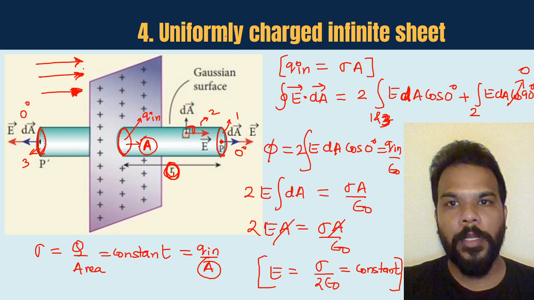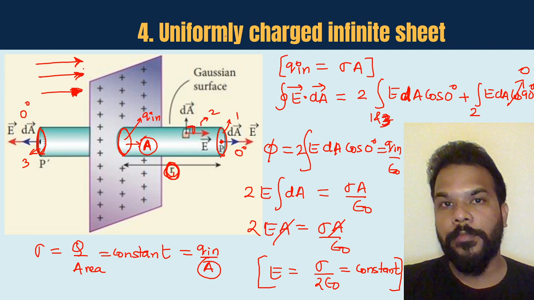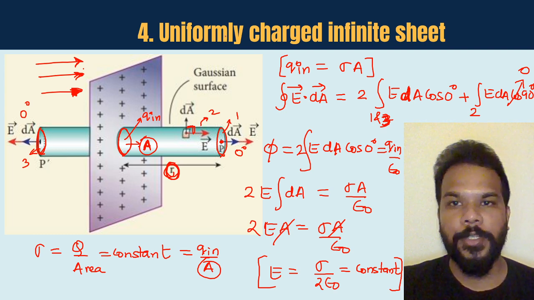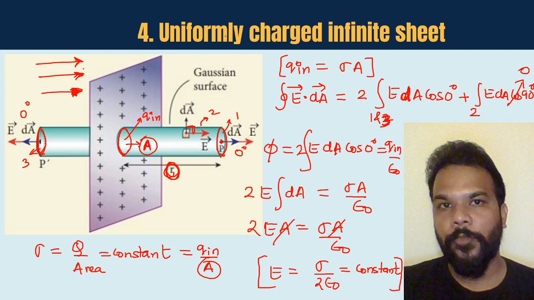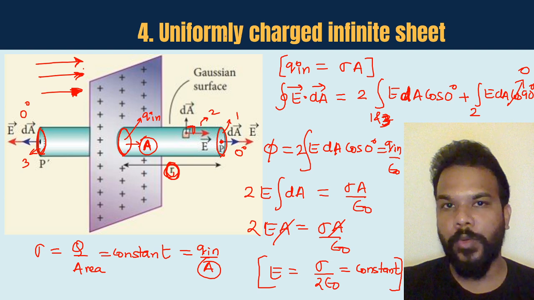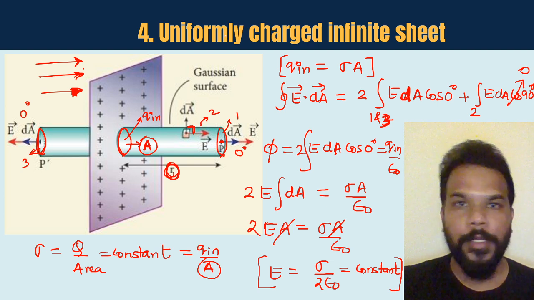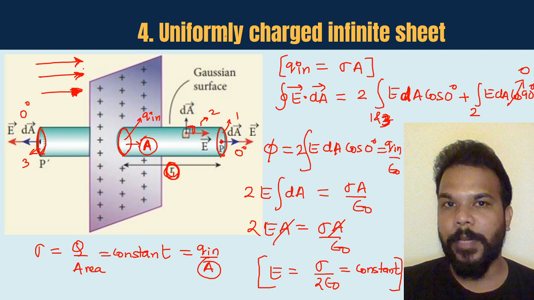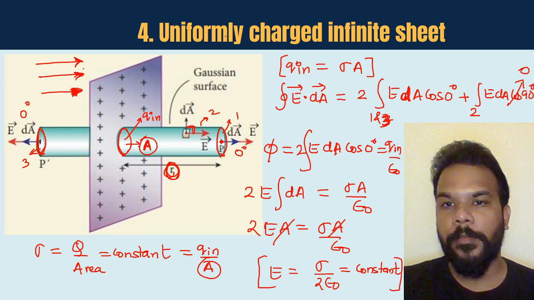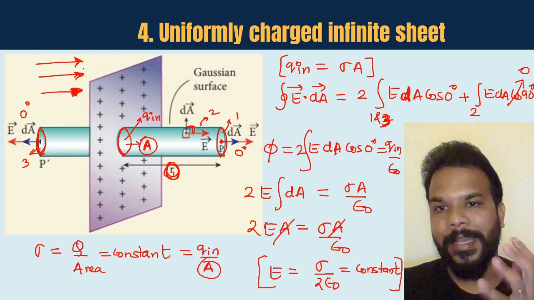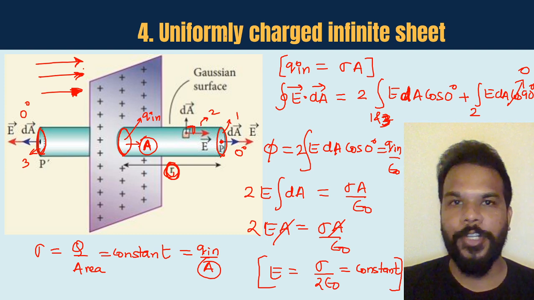We spoke about an infinitely long charged rod, which was again uniformly charged, and this fourth one, uniformly charged infinitely long sheet. So for the rod, the expression came out to be 2k lambda by r, and for a sheet, it came out to be a constant sigma upon 2 epsilon naught. That means electric field will depend upon the nature of the medium as well as the charge density, how heavily charged that particular sheet is.